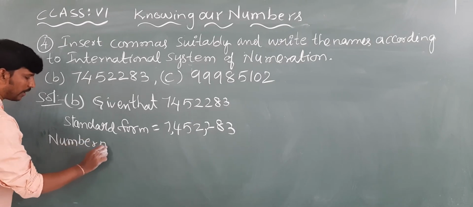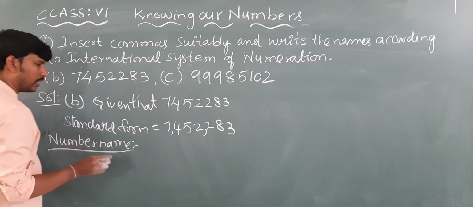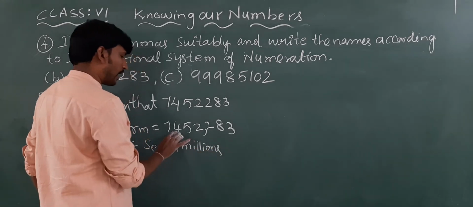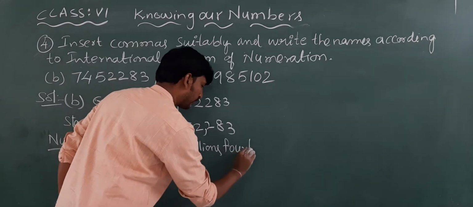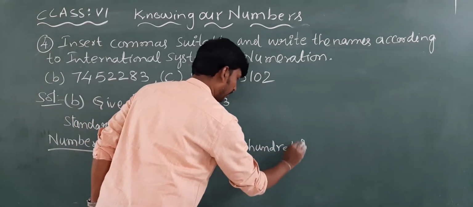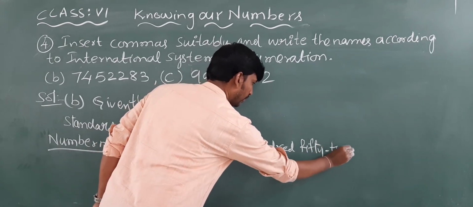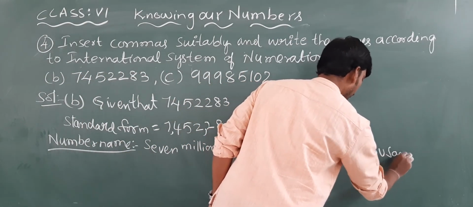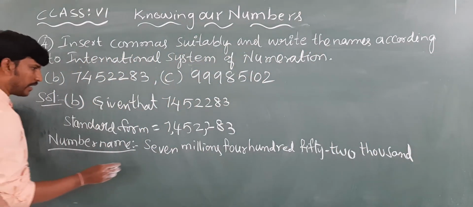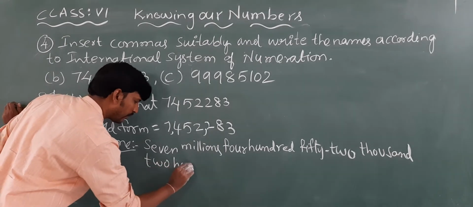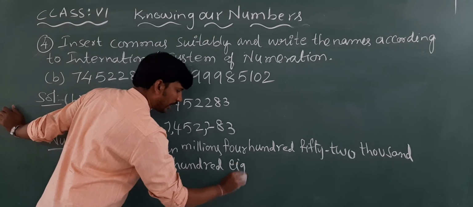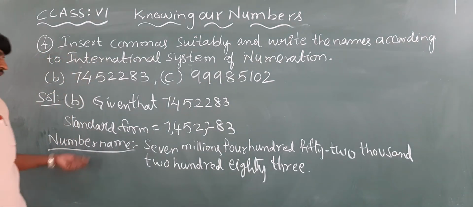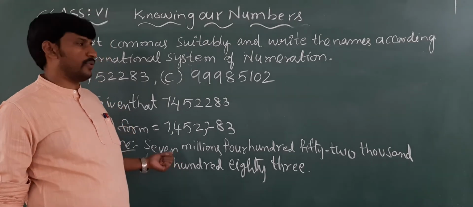Seven million, four hundred fifty-two thousand, two hundred eighty-three. That is the number name of the given number in the International System of Numeration.